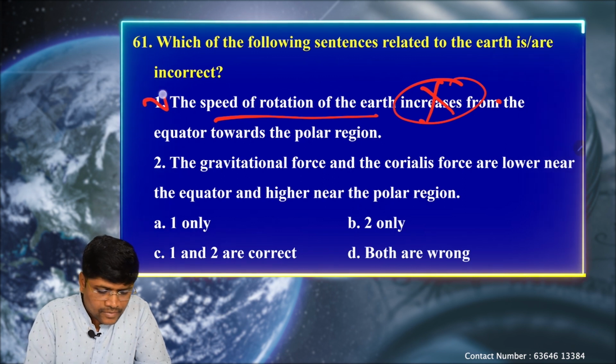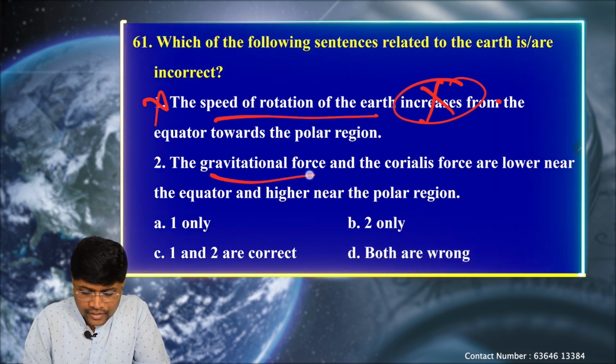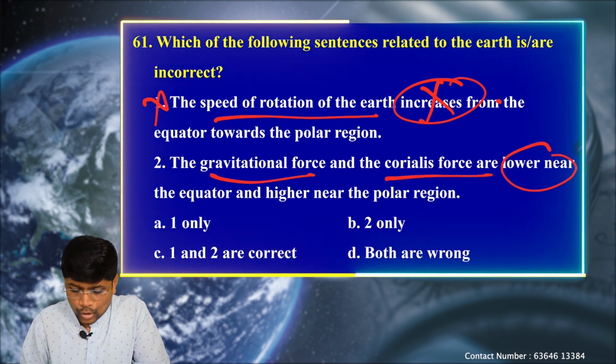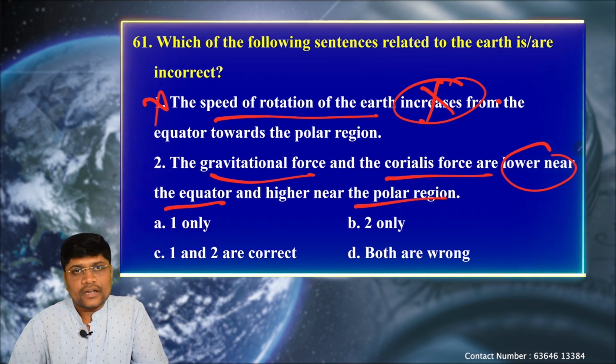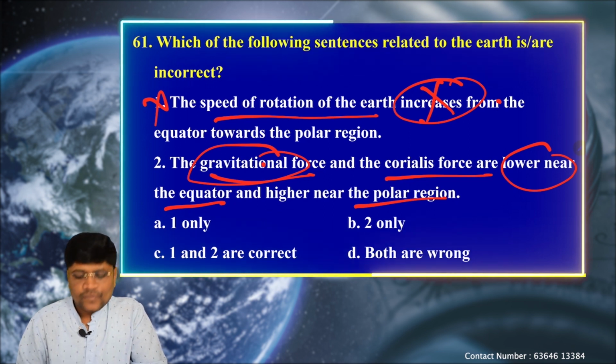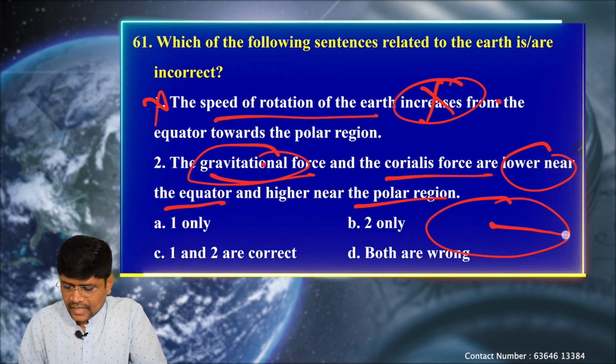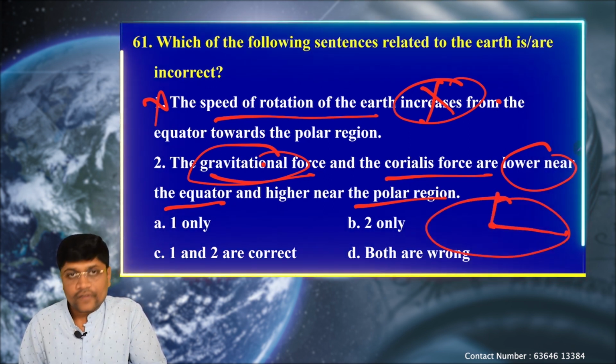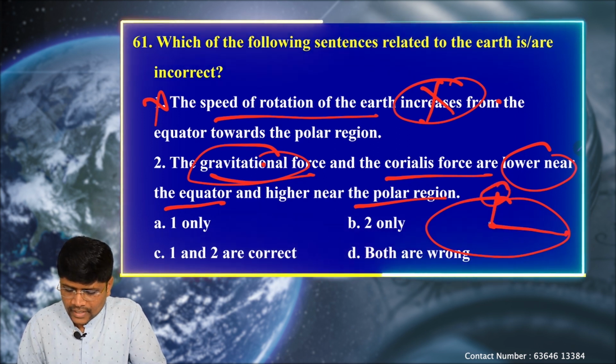Okay, that's why the first statement is wrong. Next, the gravitational force and the Coriolis force are lower near the equator and they are higher near the polar region. As we discussed, this is correct. Gravitational force is very less near the equator because it is a bit far away from the core region. So the polar areas are very close.